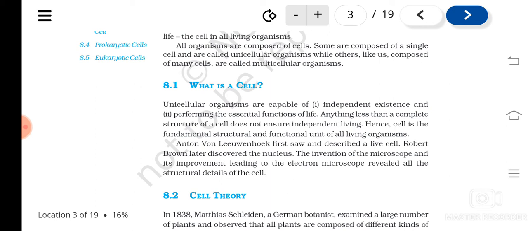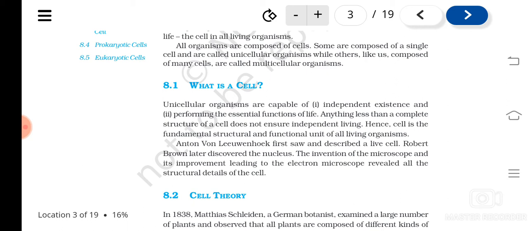Tissues aggregate to form organs, organs form organ systems, and then organisms. So like this, the cell is considered the fundamental structural and functional unit of living organisms.